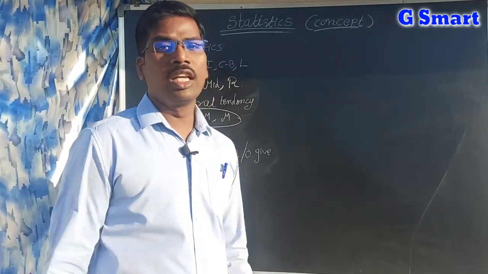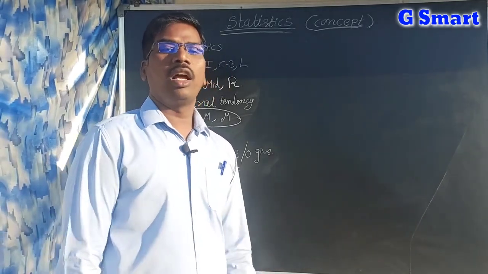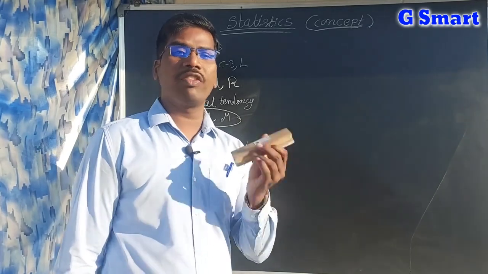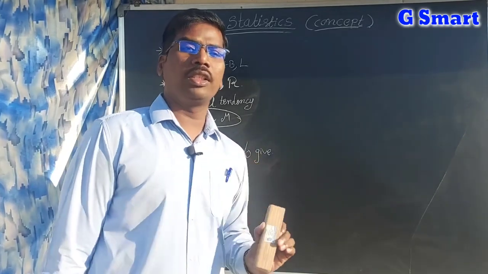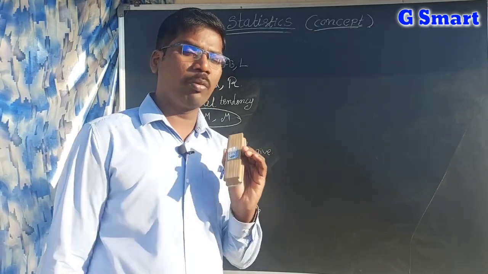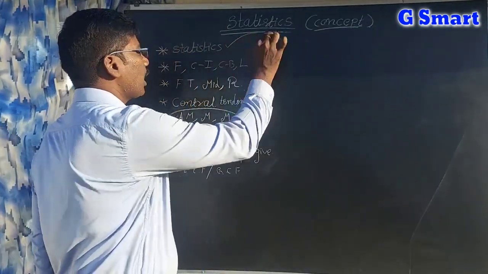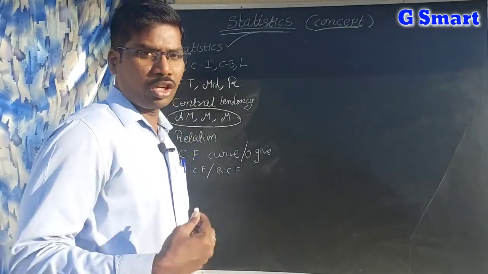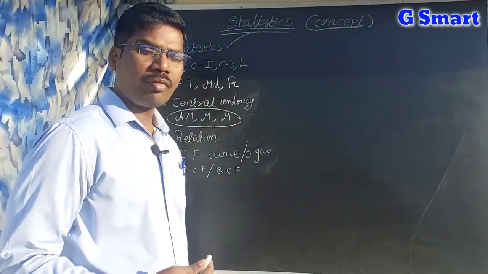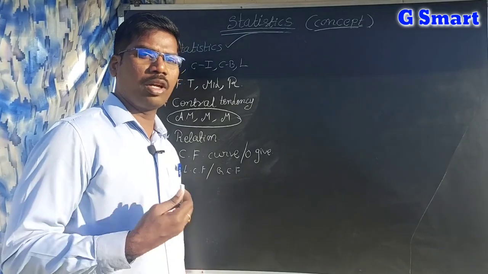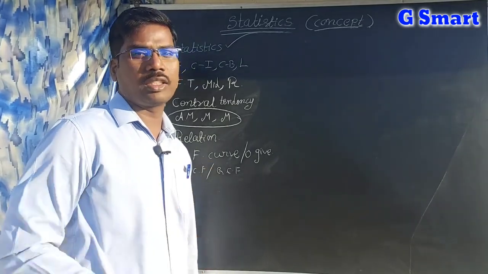That is called statistics. This statistics concept was given by Sir Ronald Fisher. Sir Ronald Fisher, a very important name in this concept. So you got the definition: collecting information, analyzing it, and presenting it in tabular form is called statistics.